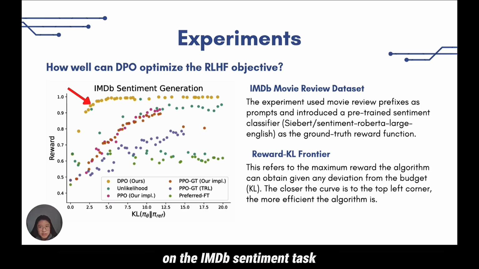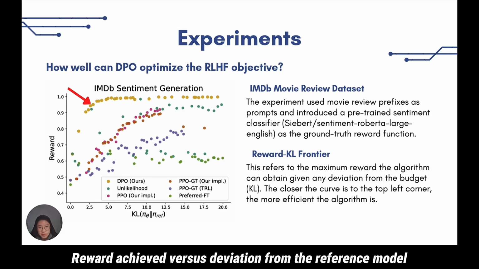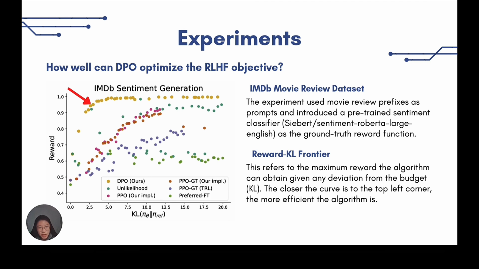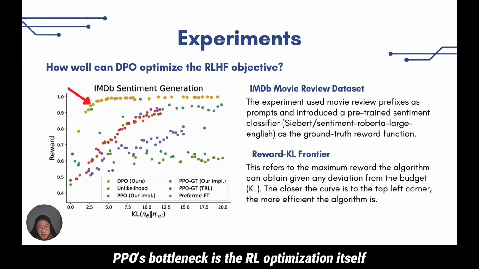On the IMDb sentiment task, the authors plot the reward-KL frontier. Reward is achieved at various deviations from the reference model. DPO strictly dominates both PPO and PPO-GT, which uses ground truth rewards. This proves PPO's bottleneck is the RL optimization itself.